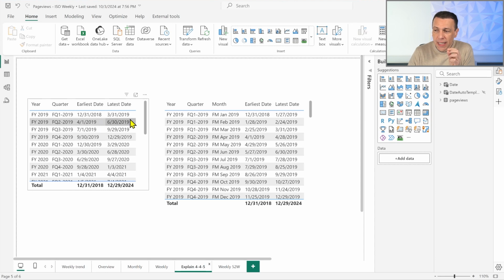The consequence of that, though, is that the quarter cannot match the 1st of January and the 31st of March. For example, the first quarter of 2019 actually starts in 2018. So the first day, which in this case is Monday, I think. I don't remember if I'm using Monday or Sunday. Let me check. I'm using Monday. Okay, in this case, I'm using the ISO standard, which is a European standard that uses Monday.